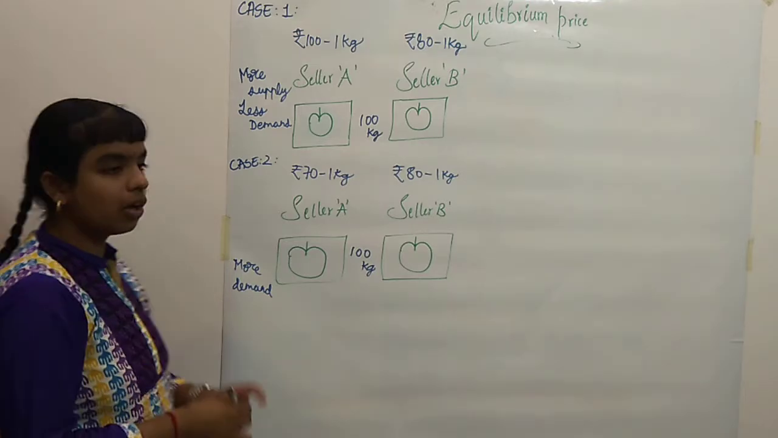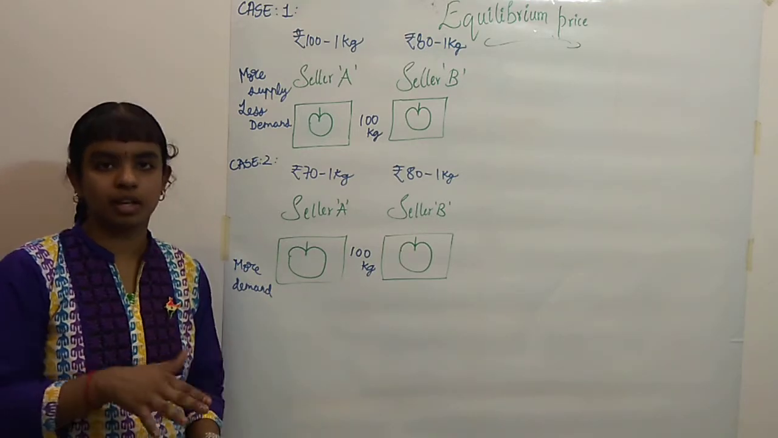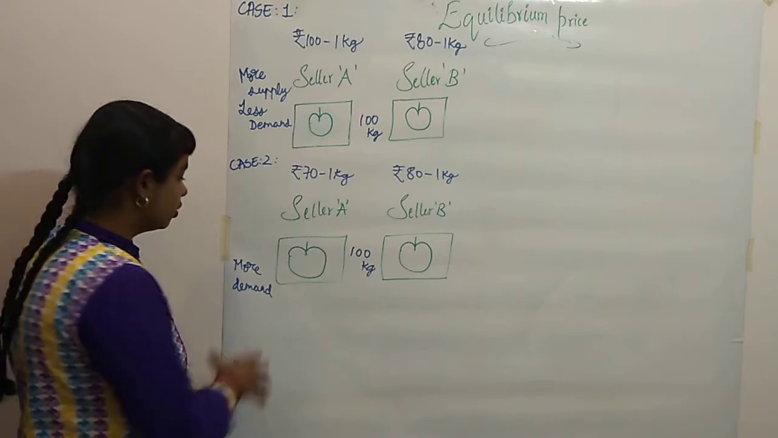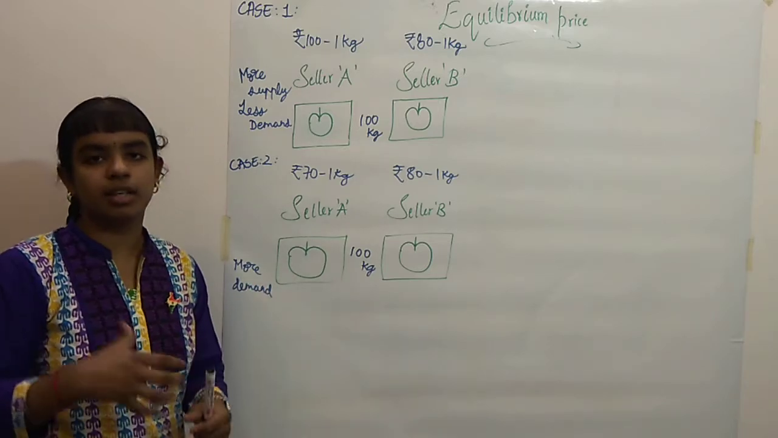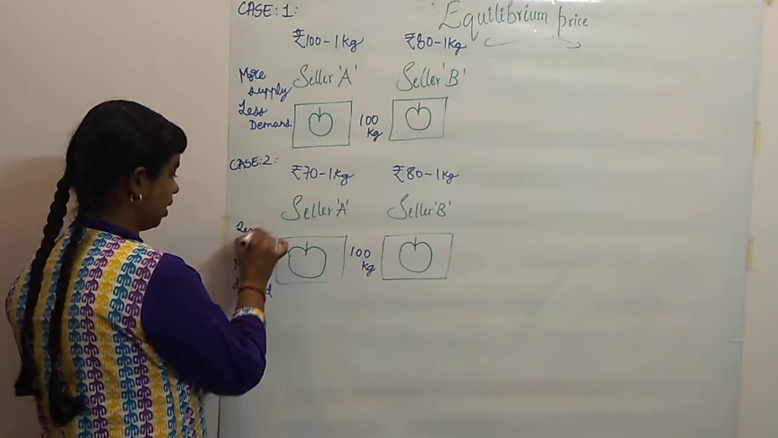So he'll start selling all his apples. So his supply will actually get reduced. He will not be able to meet that demand because the demand is more. So in this case he will have less supply.